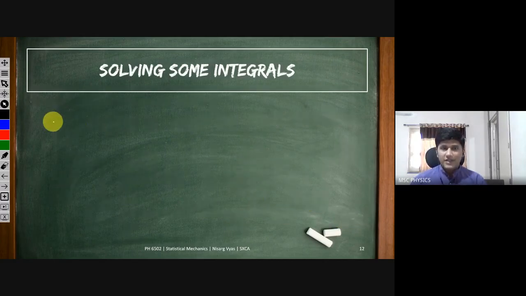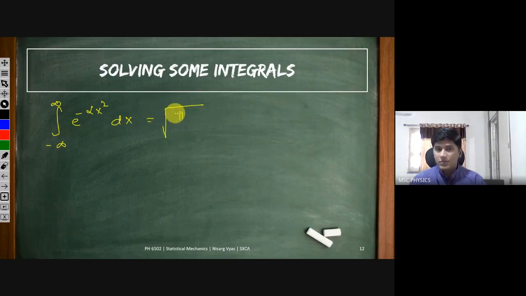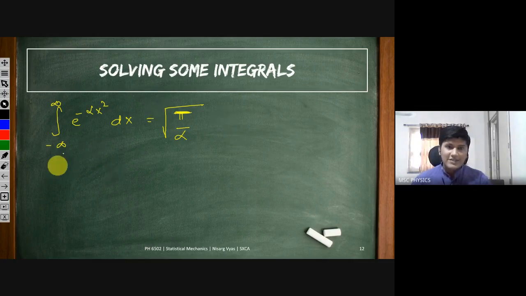So solving some integrals: if you have this kind of integral, e raised to minus alpha x square dx, how much should this be? Under root pi by alpha. Do you guys know this? Do electronics guys know this? Because in mathematics you have studied this under the gamma function, but those students who have taken electronics in their respective semesters, do you know this? If you don't know this, we'll talk about this after the class, so stay after this class. This is the standard integral.